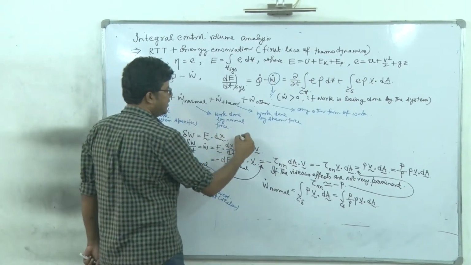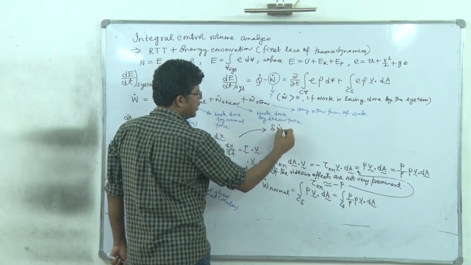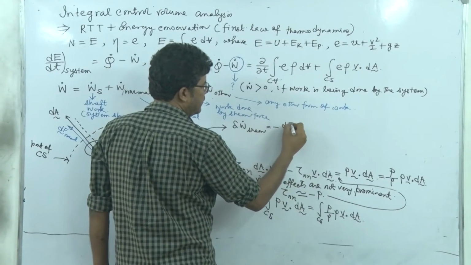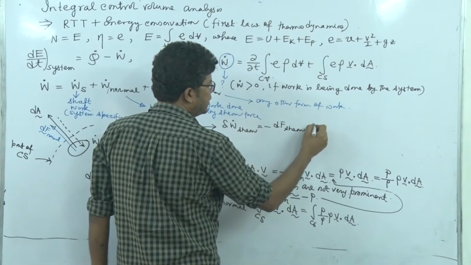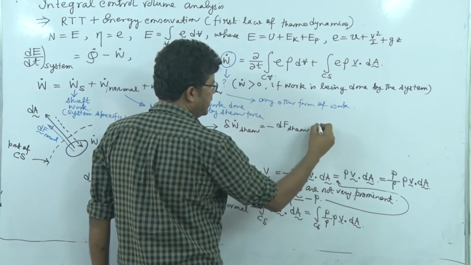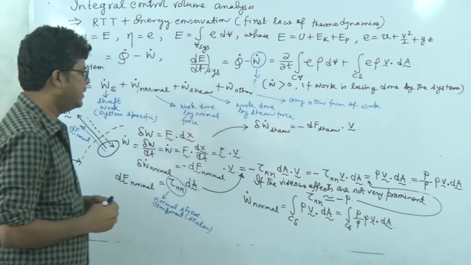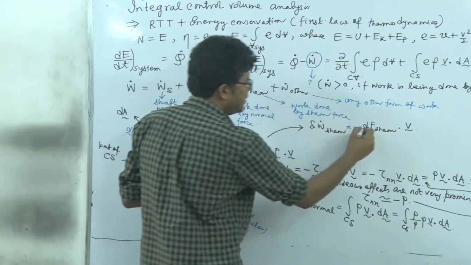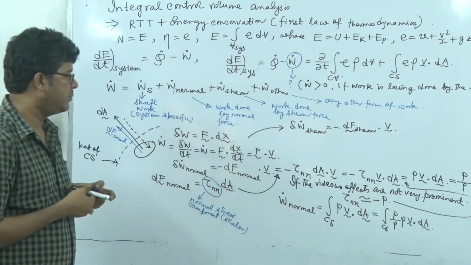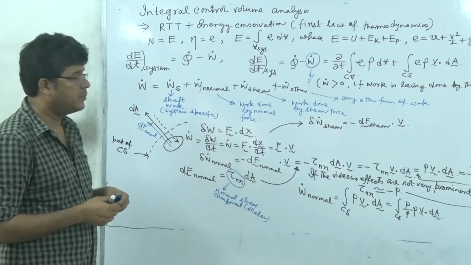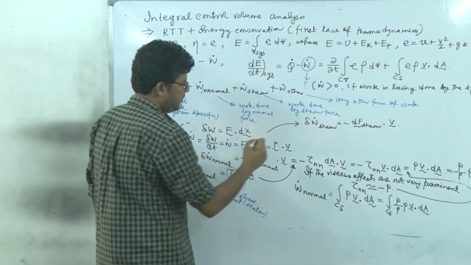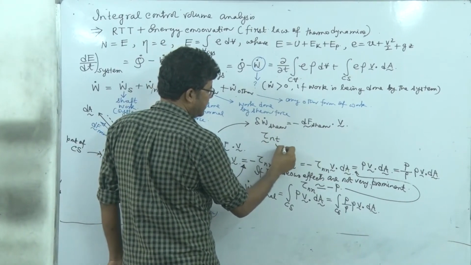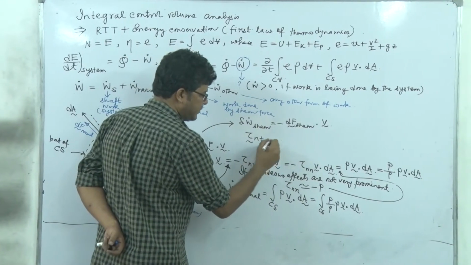Similarly, del W dot shear we can write as minus df shear dot this velocity V. Now we cannot represent this df shear, the vector, in terms of area, because the area vector is directed perpendicular to it. So we define tau nt. It is not exactly stress or a stress component.